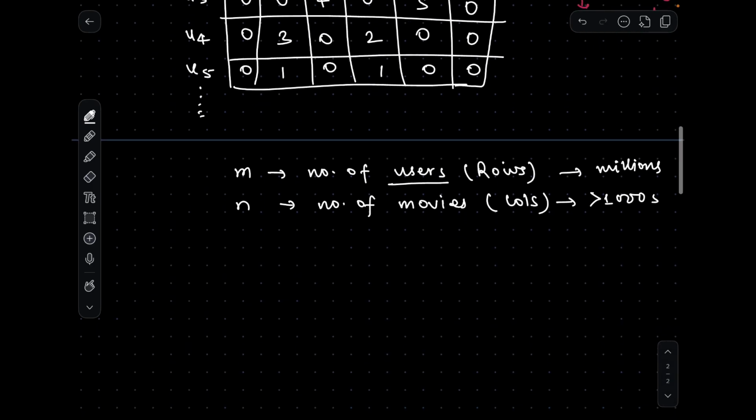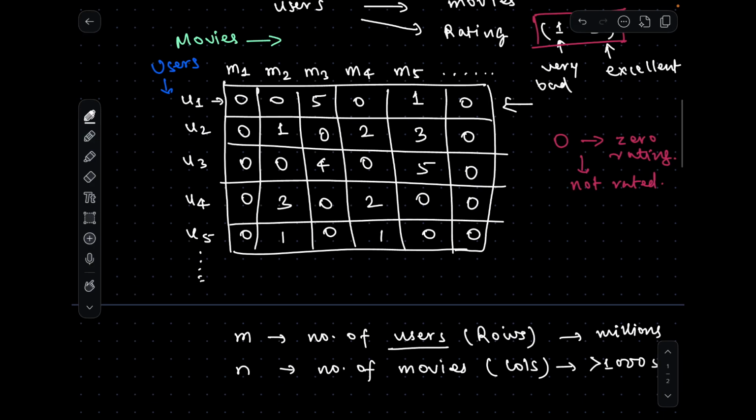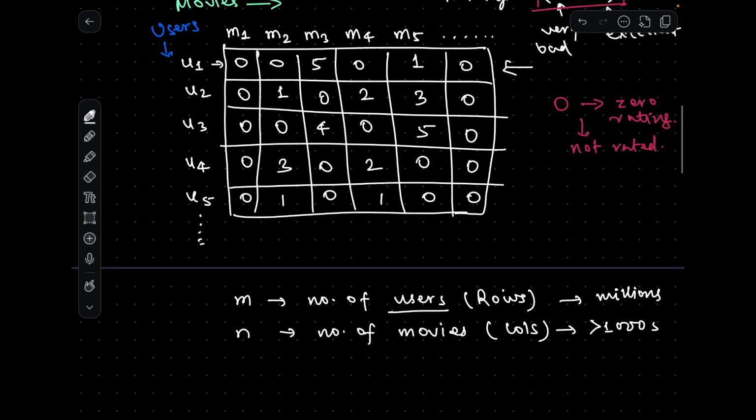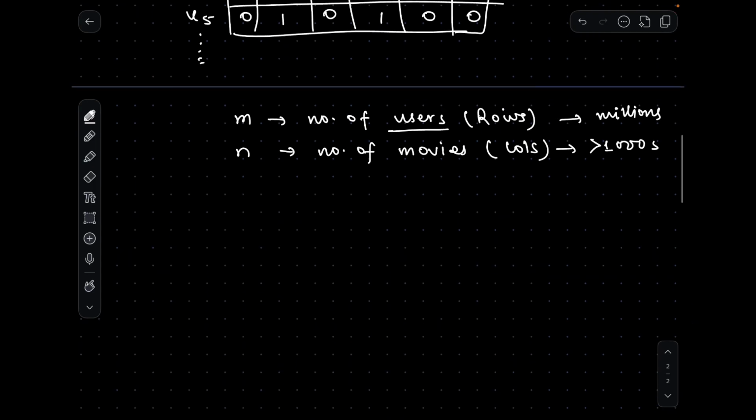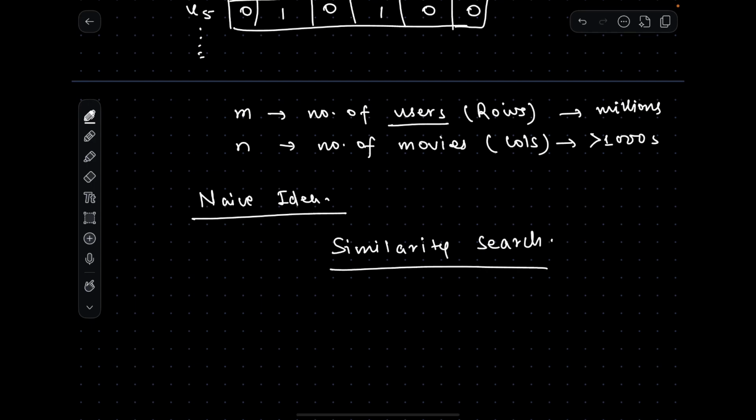Now coming to this problem, there are a number of users on rows, and on columns there are movies. Once we have this matrix, how can we use it to recommend movies to users? A very naive idea is that we can use similarity search. So how will this work?